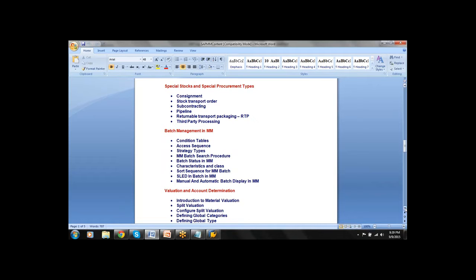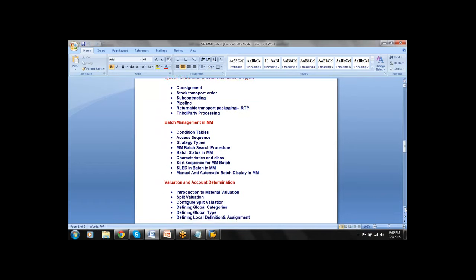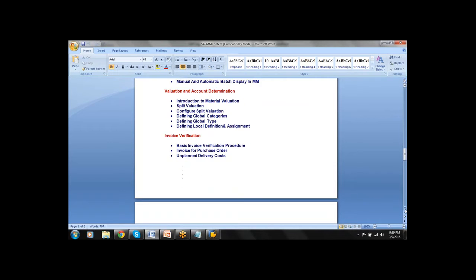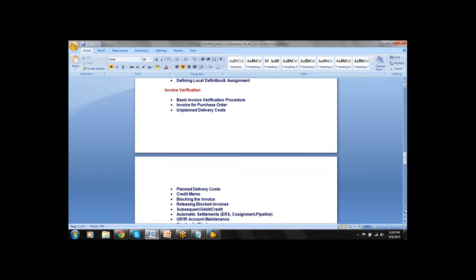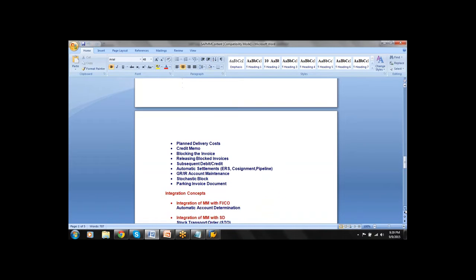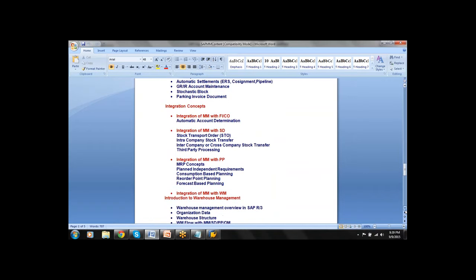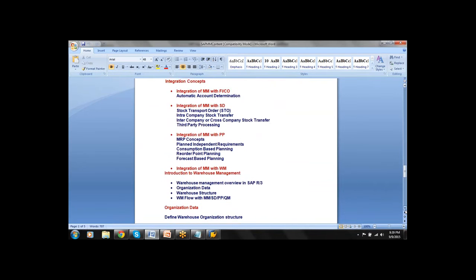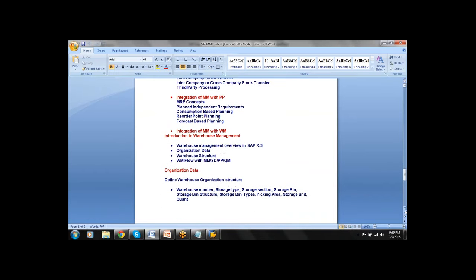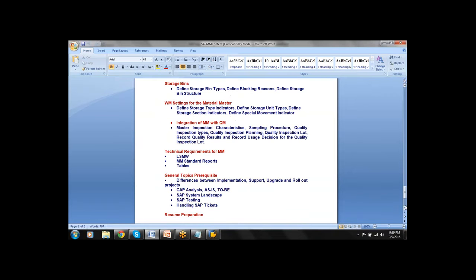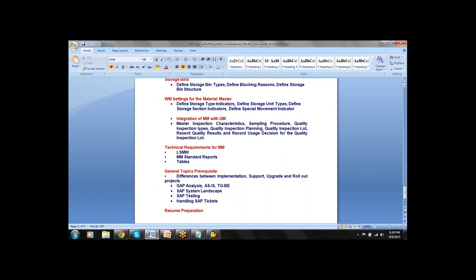Next, batch management. And the next one is split valuation, how you are going to split the material with multiple prices. Next is invoice verification. And these are very important from an interview point of view: how MM is integrated with financial controlling, sales and distribution, production planning, warehouse management, and integration with QM, quality management.